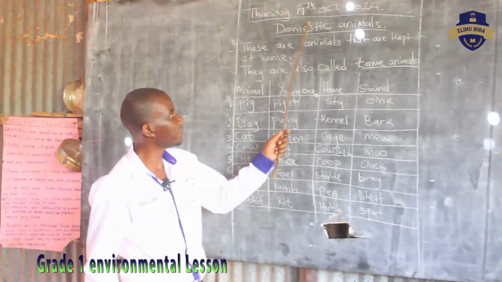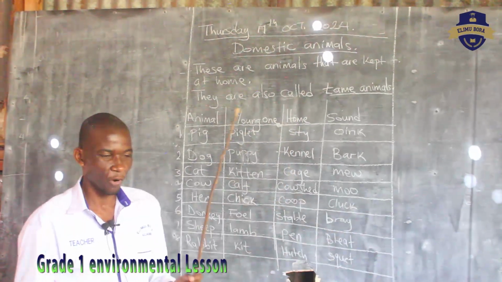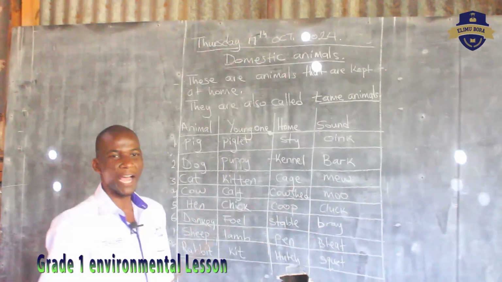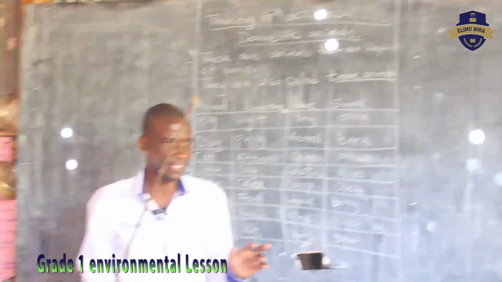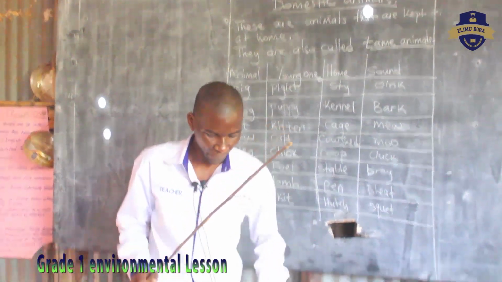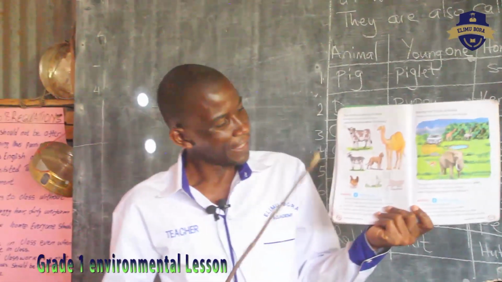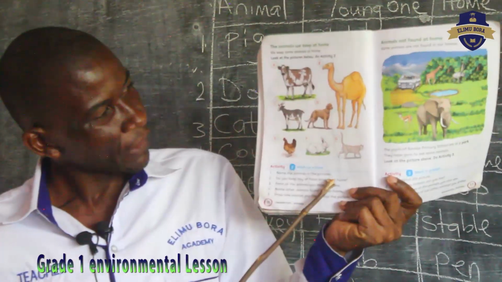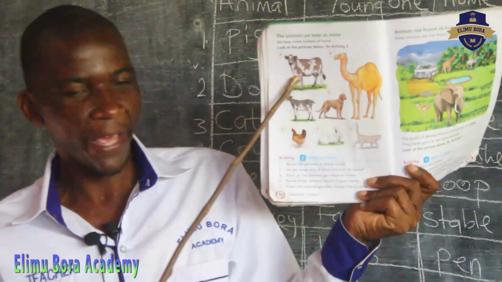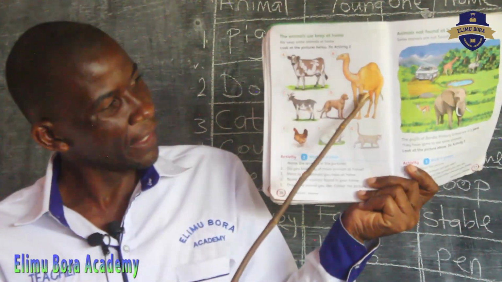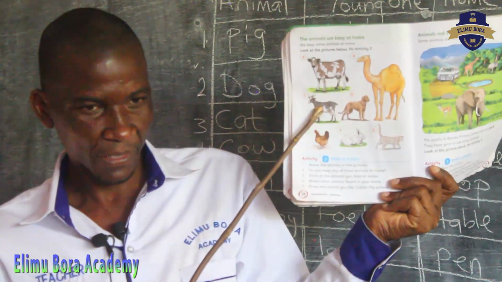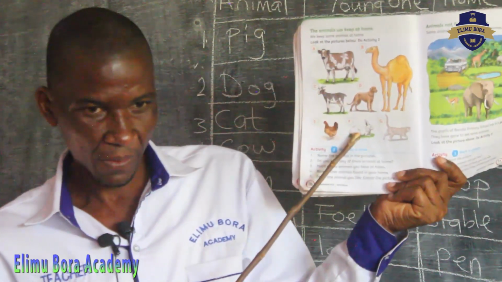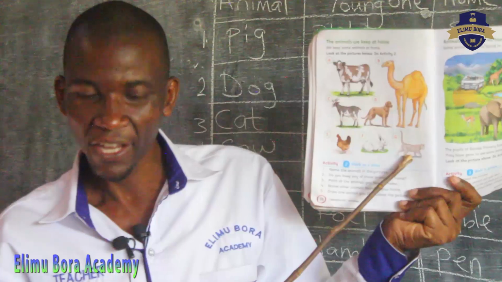Today is Thursday, 17th of October, 2024. And today we want to look at the substrand domestic animals. Say domestic animals. As you can see in our picture here, we have some domestic animals. For example, which animal is A? Cow. B? Camel. C? Goat. D? Dog. E? Hen. F? Rabbit. G? Cat.